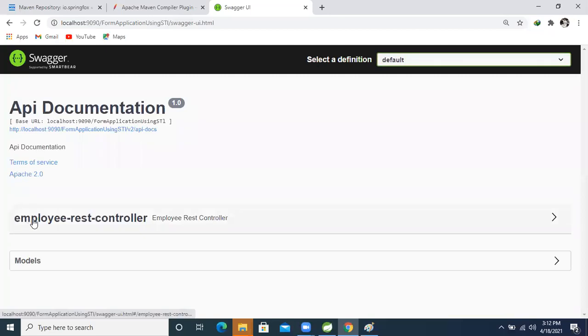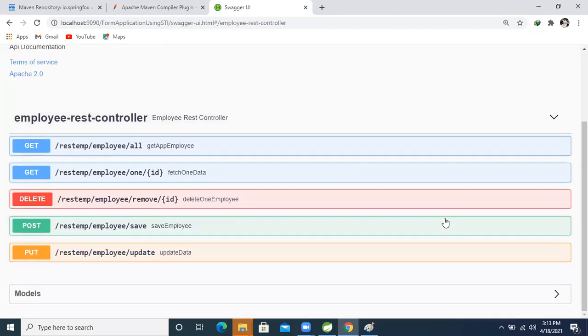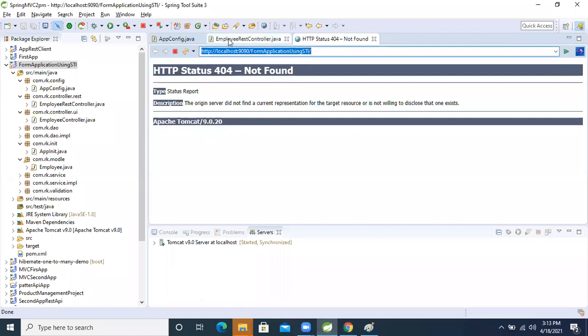Here is our controller name, Employee REST controller. Now expand it, guys. See how many methods we are using: get fetching one record, getting all employee records, delete, post, and put. By default, our Swagger documentation is able to scan the information about our REST controller, guys.